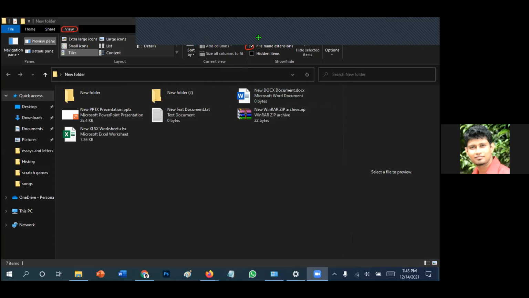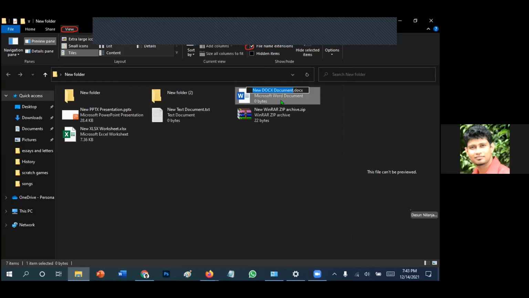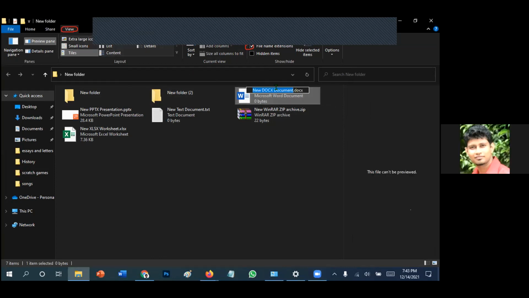Okay. So Kavit, can you go to the file and rename it? Right click on the file and select rename, Kavit. Right click on the file. So I did. And rename, yeah. You have to change the extension.